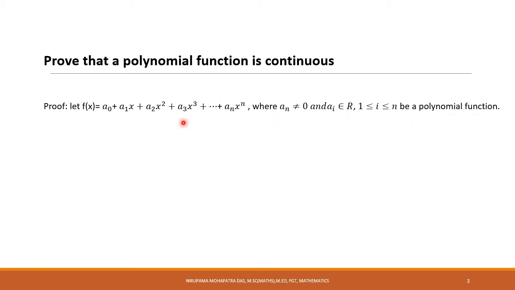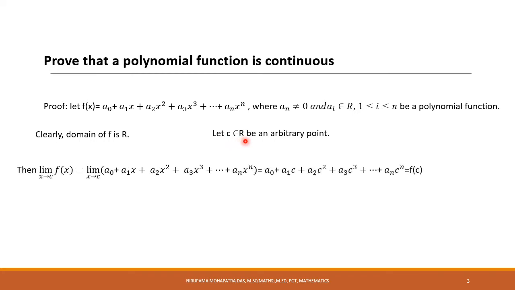Obviously the domain of a polynomial function is the set of all real numbers, as we have studied earlier, and we have to prove this function is continuous, meaning continuous on its domain. So let us take an arbitrary point in its domain. Let c belong to the set of real numbers; c is an arbitrary point.